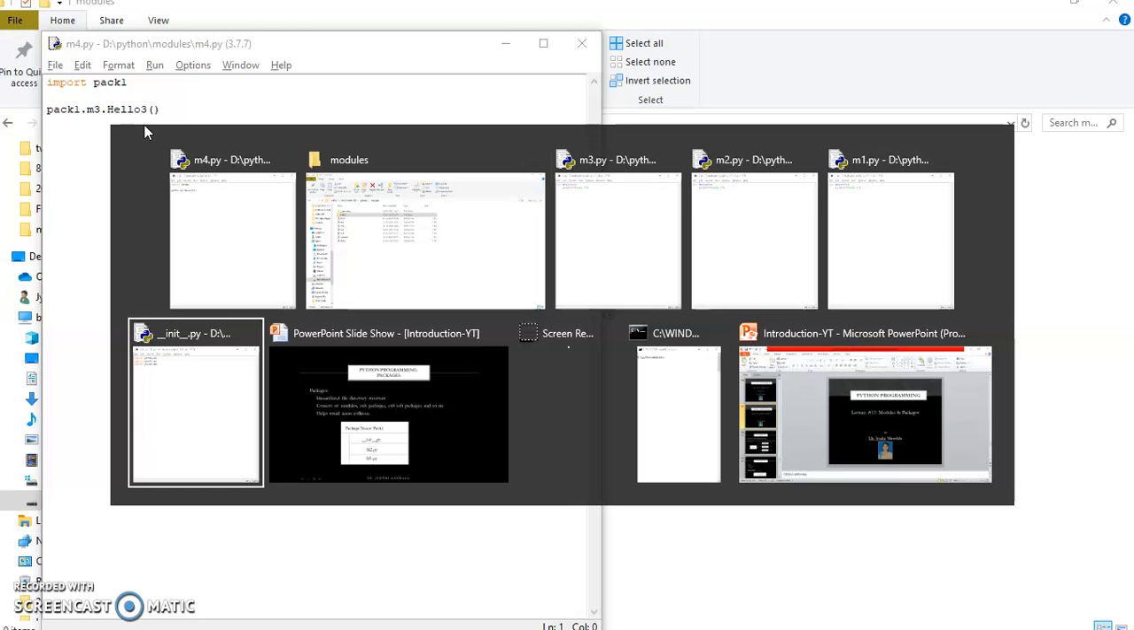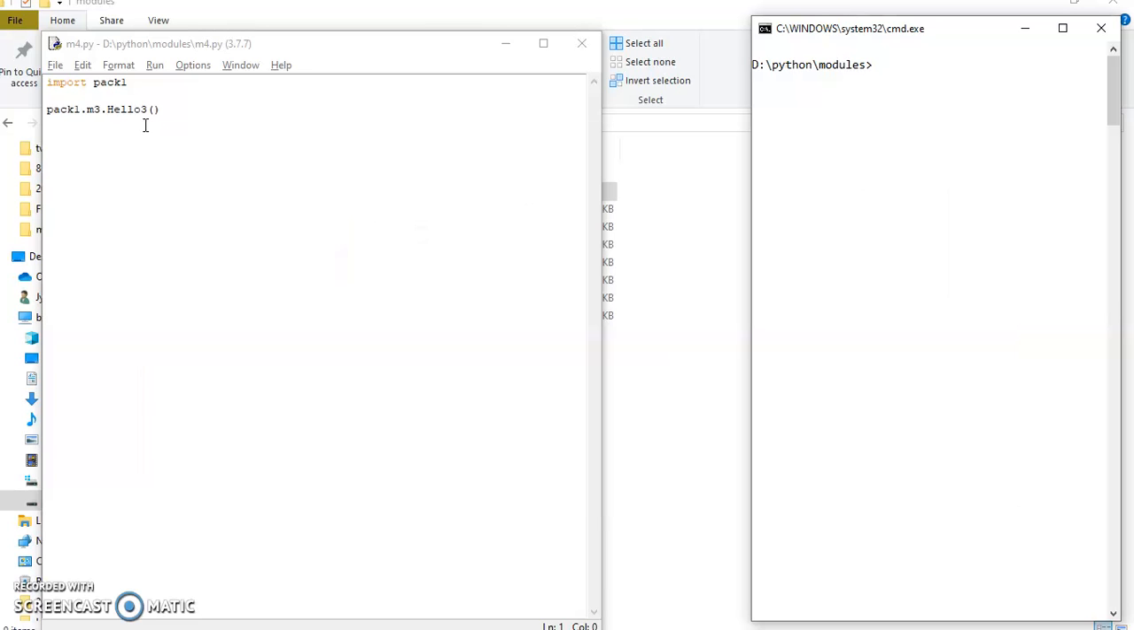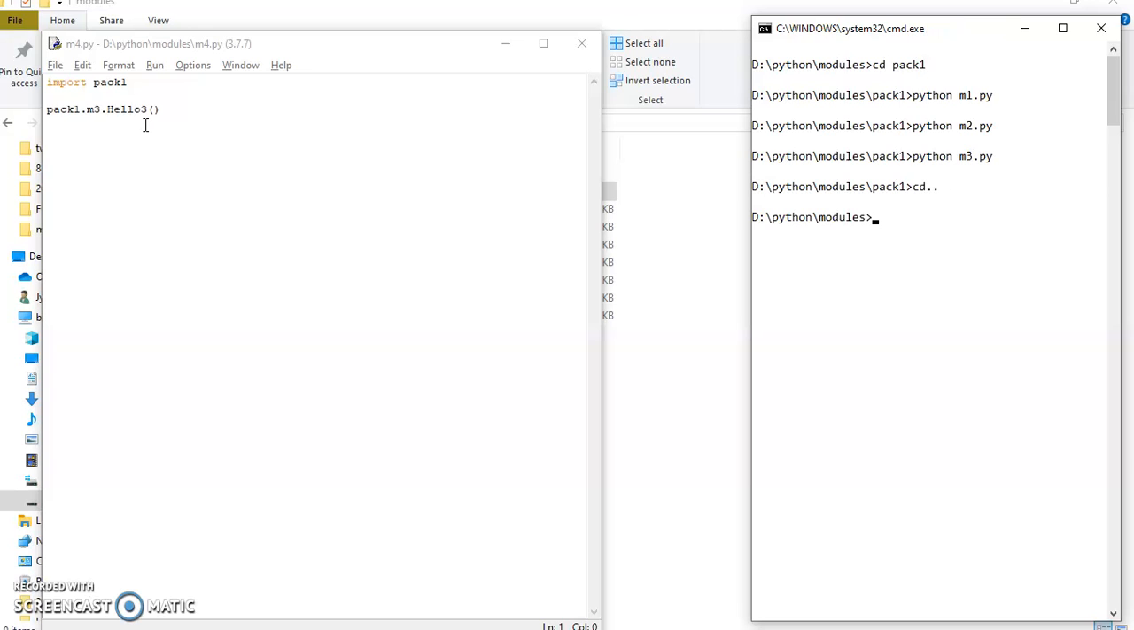Now how to execute this? We need to open our command prompt, and in the command prompt we need to move with cd pack1. Okay, now here we need to write python m1.py, which should be executed first, next m2.py, next m3. Got it, all of you? Now we need to execute our m4. So to do that, what we need to write is python m4.py. As we are calling our module 3, and our module 3 simply displays module 3 as an output statement, we will get this output.